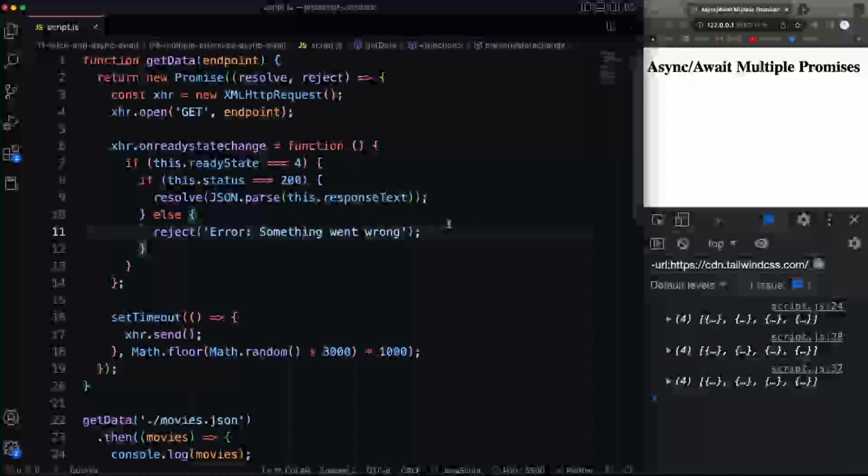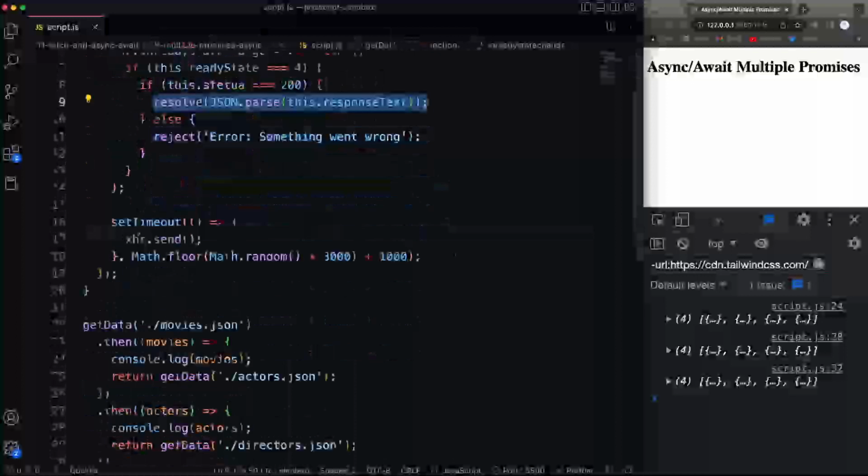Okay, so now I want to talk about getting multiple promises using async await. So I'm going to use this code example, this function we created a few videos back called getData that takes in an endpoint. We're returning a promise and we're resolving with the data from that endpoint, whether it's a file or a URL to an API. It's just going to get us the data. And we put the send in a setTimeout so we get it within 1 to 4 seconds.